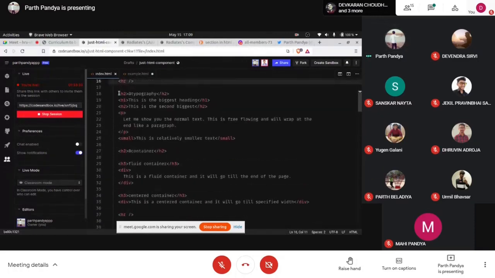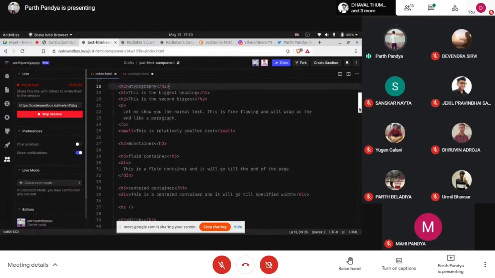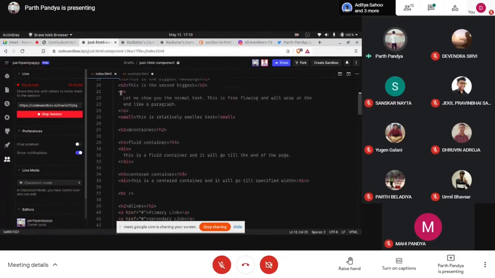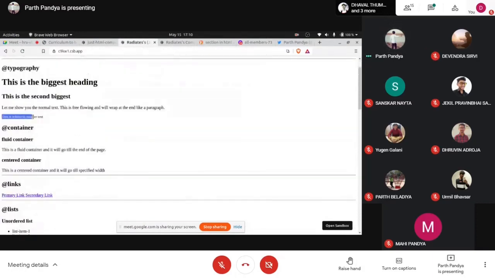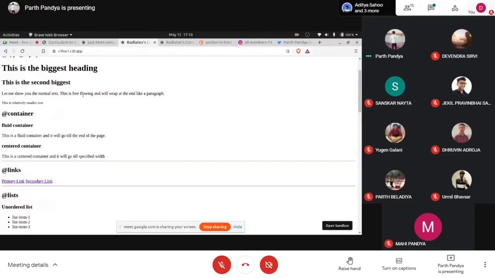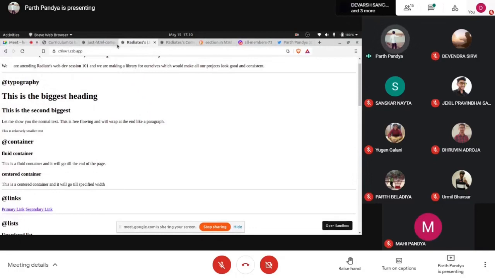So in typography we have talked about headings. We have talked about paragraphs. Paragraphs are simple English. How do we write paragraphs? Every time you define a paragraph, it will start with a new line. And small is actually an element which will display a very small textual thing. Okay.